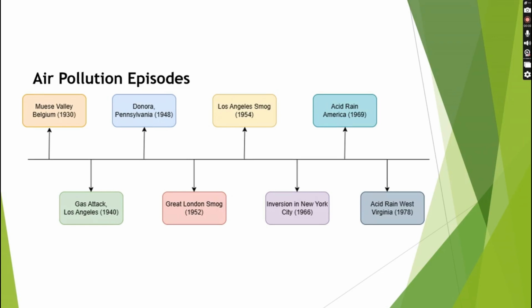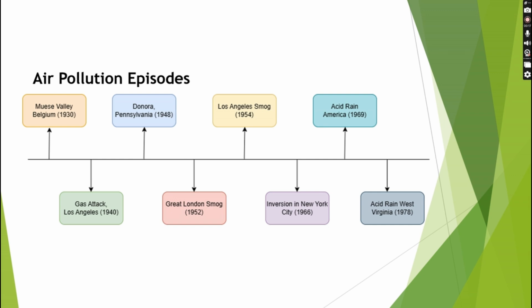Then comes the air pollution episodes. The major air pollution episodes which took place were Meuse Valley, Belgium. Meuse Valley fog was the result of a combination of fog and SO2 emissions that were produced from a large amount of coal burning in a valley.